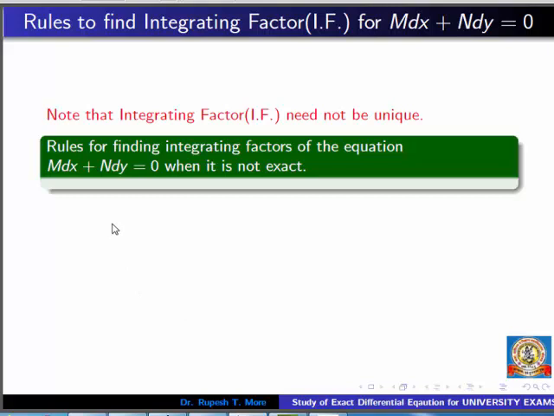So how do we find an integrating factor for the differential equation M dx plus N dy when the given differential equation is not exact? Let us go. First we take the first rule.